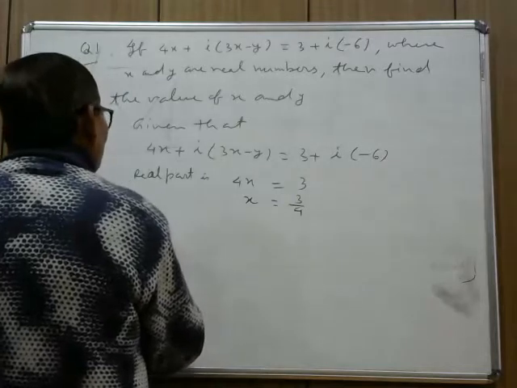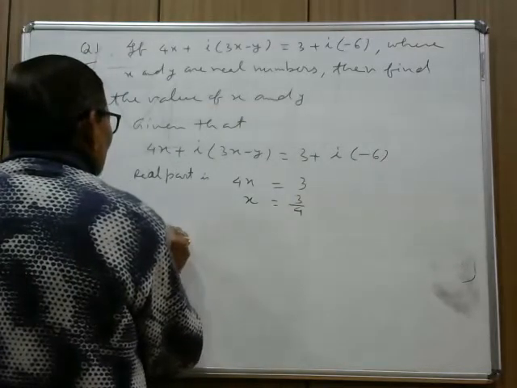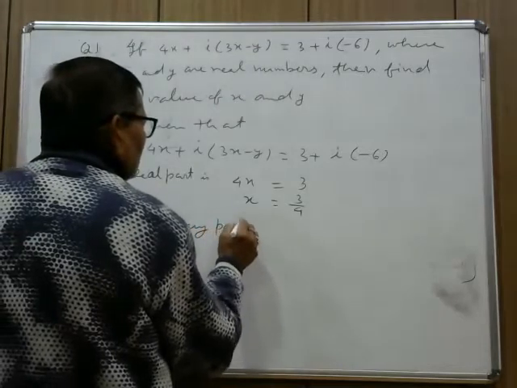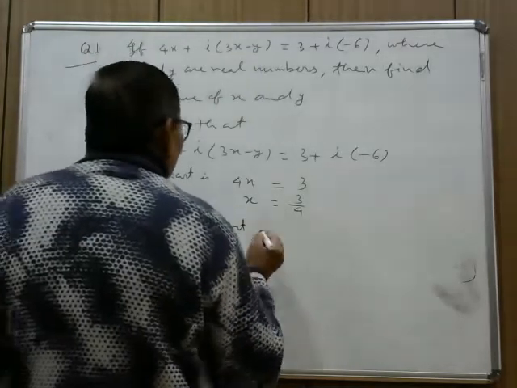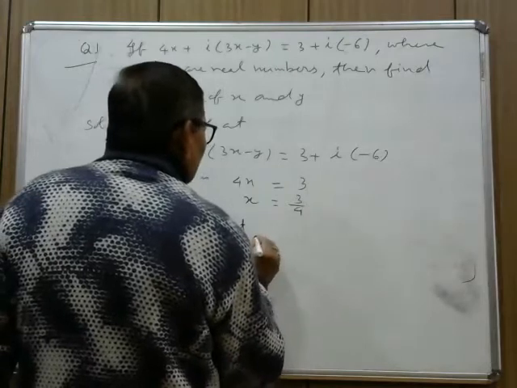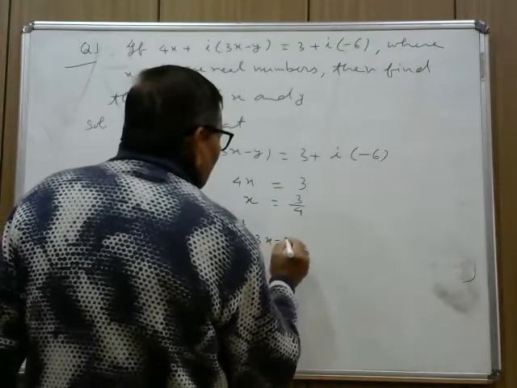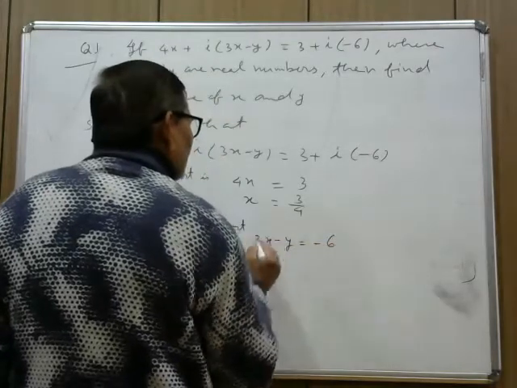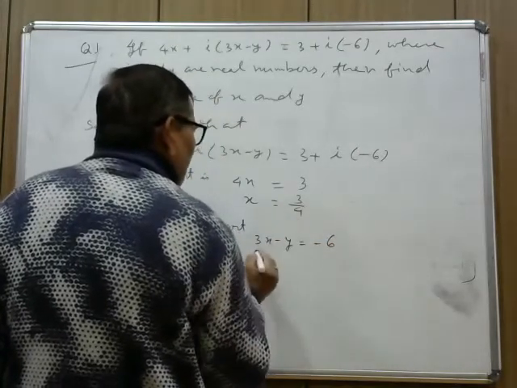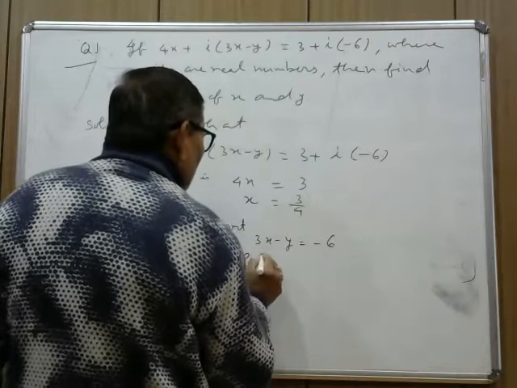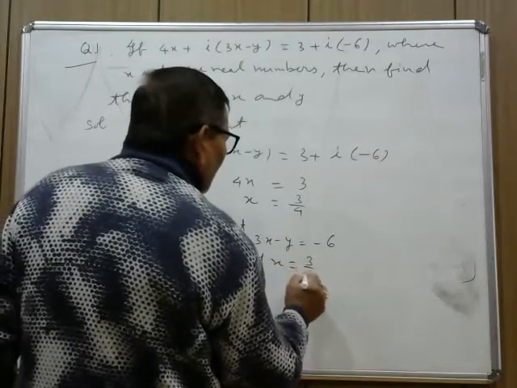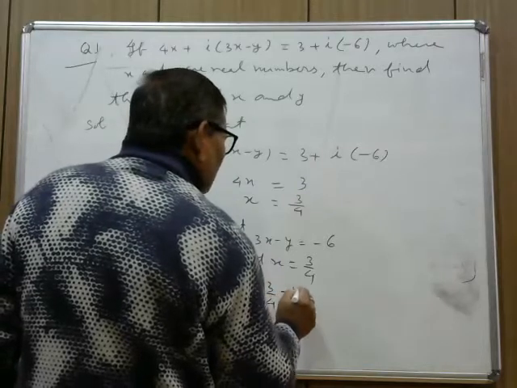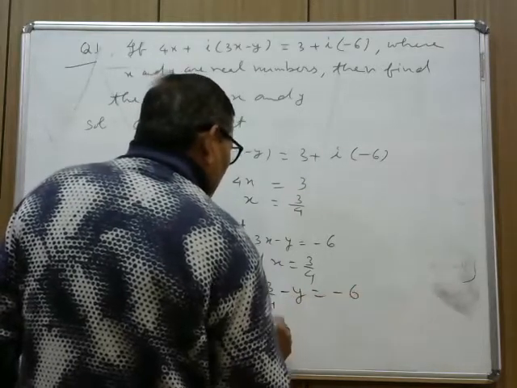Now compare the imaginary part: 3x minus y on the left hand side and minus 6 on the right hand side. Now substitute x equal to 3 by 4 here. You get 3 into 3 by 4 minus y equals minus 6.